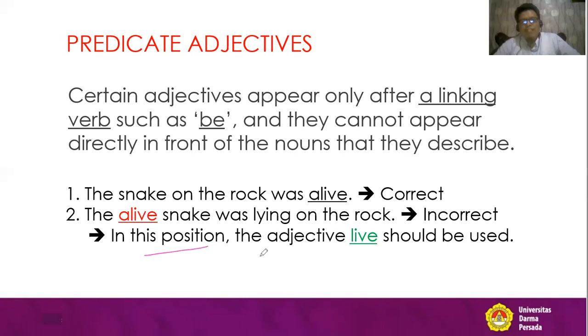In this position, the adjective live should be used. So if you want to make a correction, we say the live snake was lying on the rock. That is the correct adjective. Okay, so I hope those 2 examples give you a clear idea about what it means and about the position. Okay, let's go on to the next.